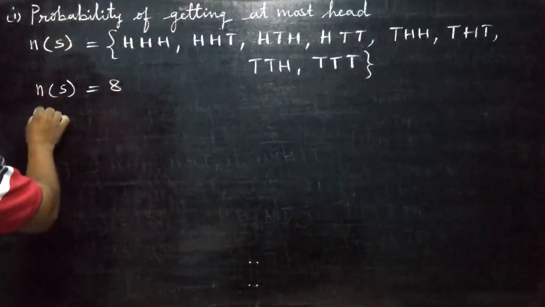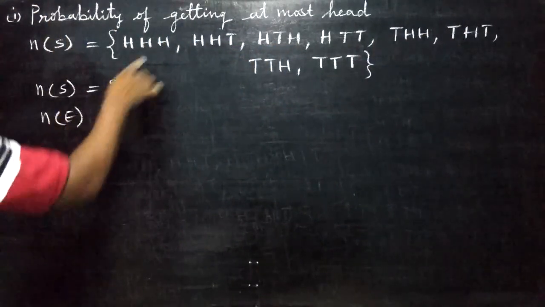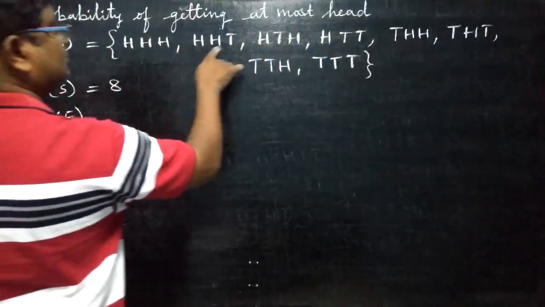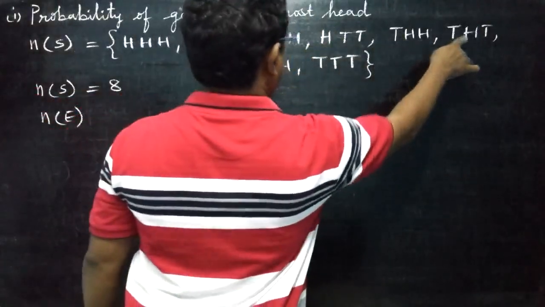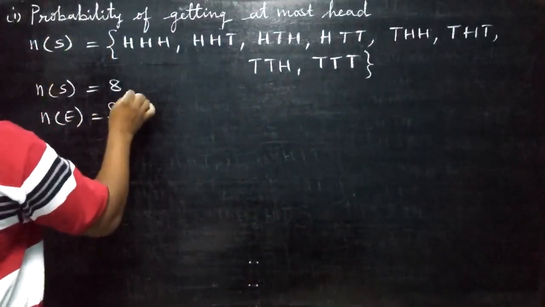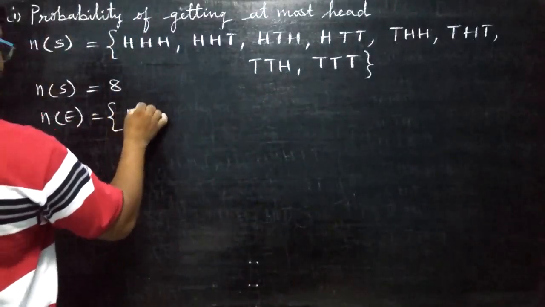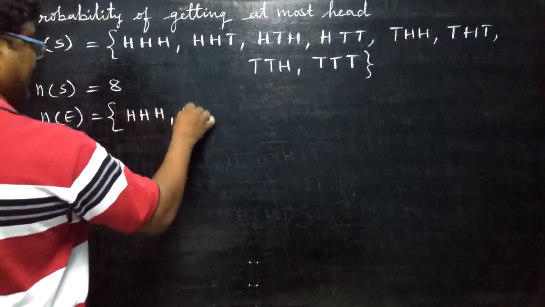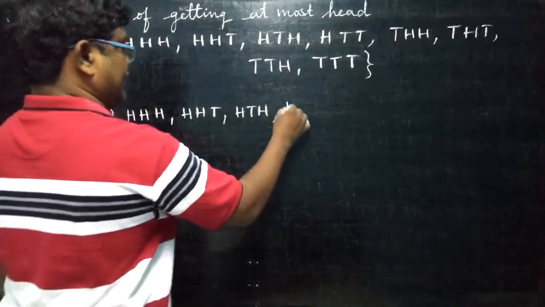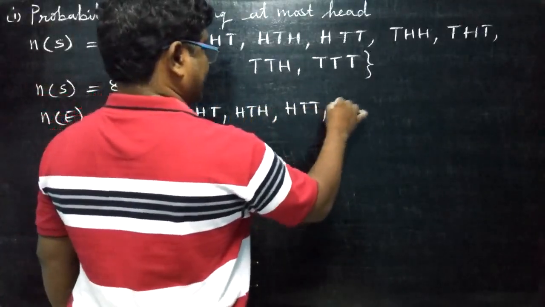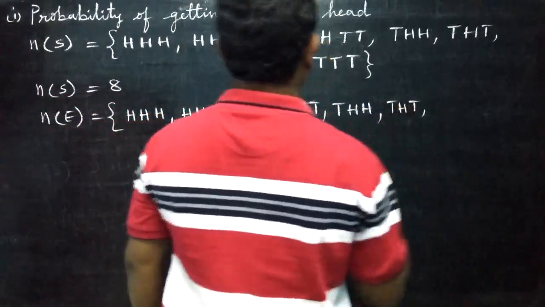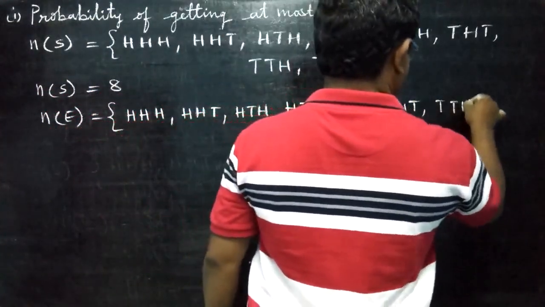Now, see the probability. What is the event they are asking here? What does the event mean? Getting at most head. 1, 2, 3, 4, 5, 6, 7. At most, more or less. Head, tail. Head, tail. Head, tail, head. Head, tail, tail. Tail, head. Tail, head, tail. Tail, head.